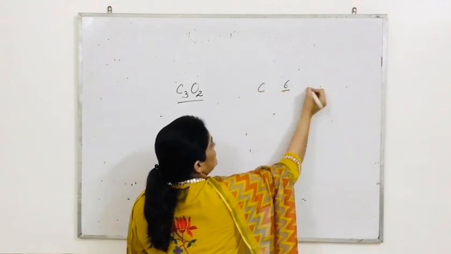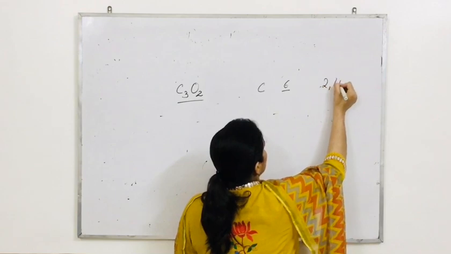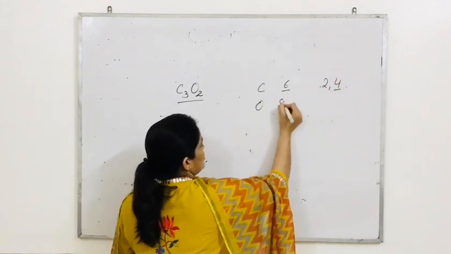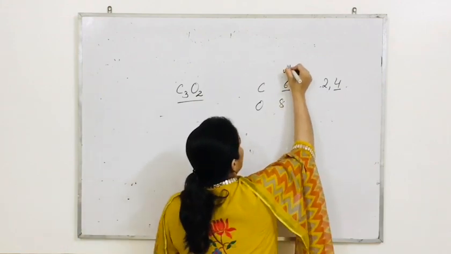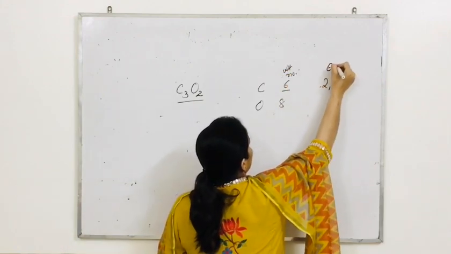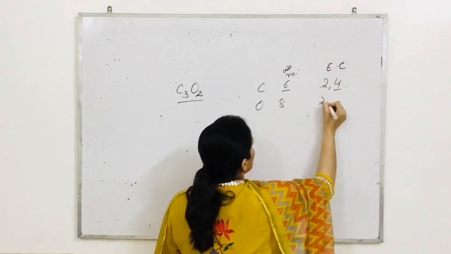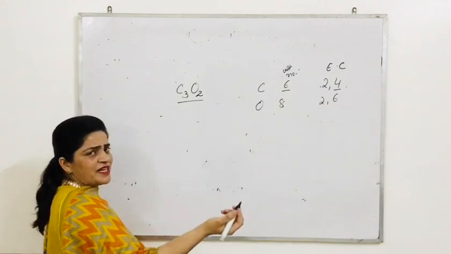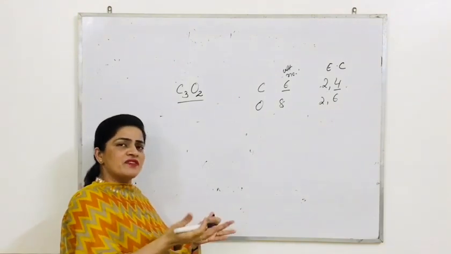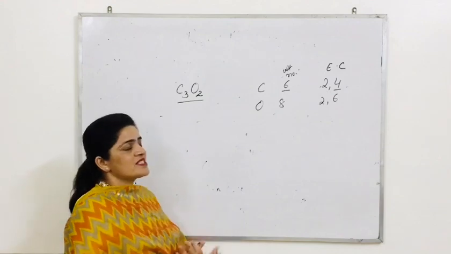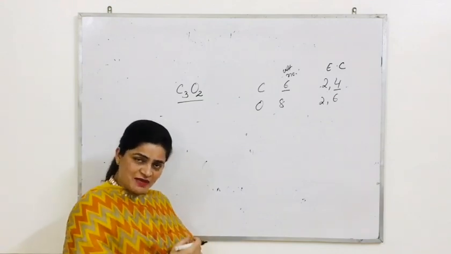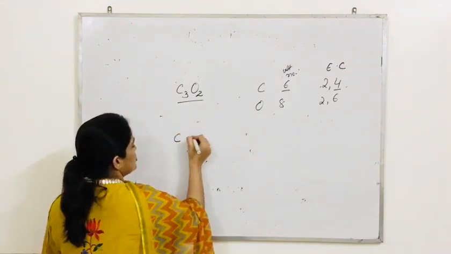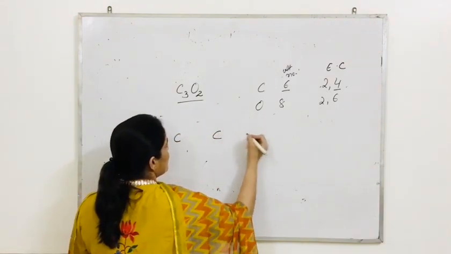Carbon has atomic number 6. Its electronic configuration is 2,4. It has 4 valence electrons. Oxygen has atomic number 8, and its electronic configuration is 2,6. So carbon suboxide I discussed in the previous lectures, but the student is asking to explain the same structure by taking their valence electrons. So I am taking it. Just pay attention for this structure.